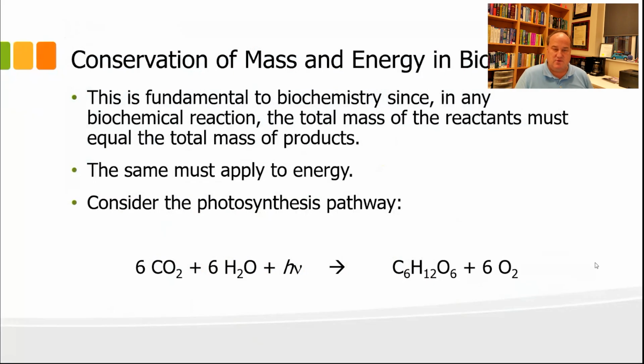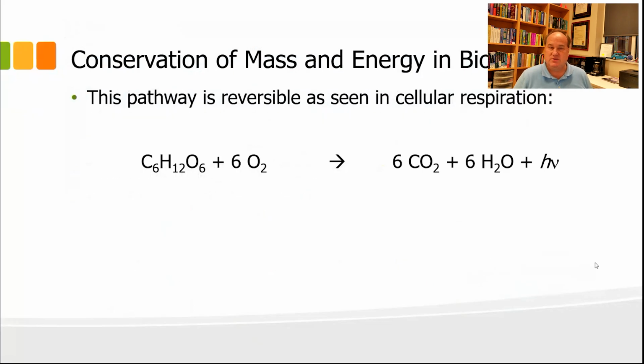Now, this is also a reversible reaction, right? Plants and cyanobacteria undergo photosynthesis, but also those same organisms, as well as animals, undergo cellular respiration. So we have to do something with the energy we've captured from the sun. And so that glucose, C6H12O6, is now on the left side of the reaction. So again, this is a reversible reaction.